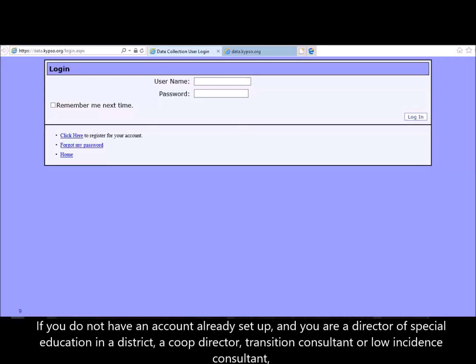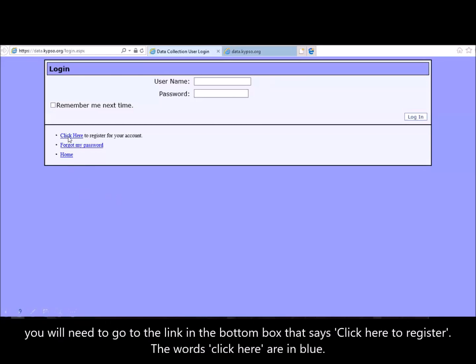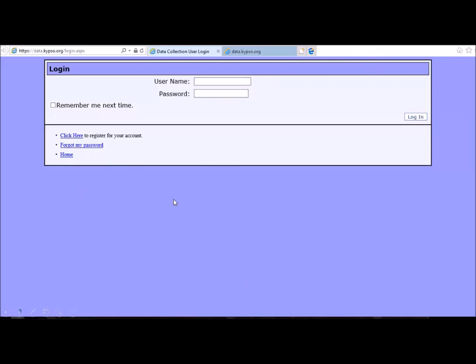If you do not have an account already set up and you are a director of special education in a district, a co-op director, transition consultant, or low incidence consultant, you will need to go to the link at the bottom of the box that says click here to register. The words click here are in blue. This will take you to the registration page.